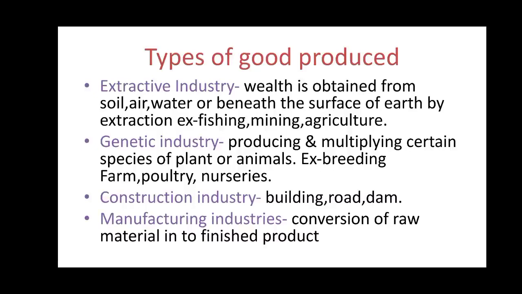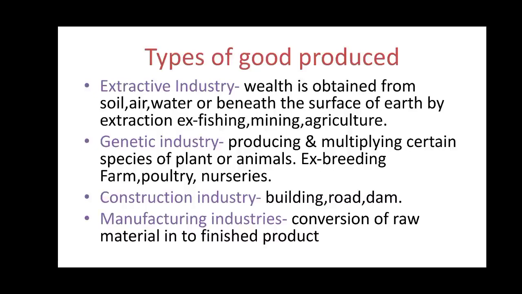Second, it is the genetic industry. These are the industries which are involved in production or multiplying certain species of plant or animal to earn profit by selling them. For example, breeding farms, poultry farms or nurseries. These industries carry out the multiplication of species or plants to earn profit. Construction industry, they are engaged in construction of buildings, roads, dams, etc. The product of construction industry is not for sale.